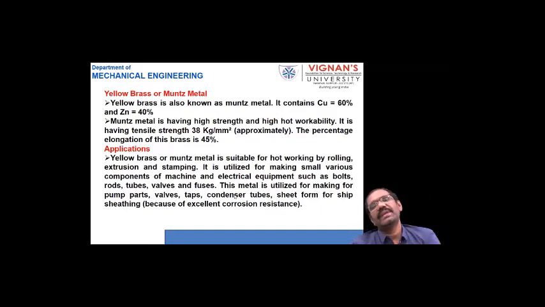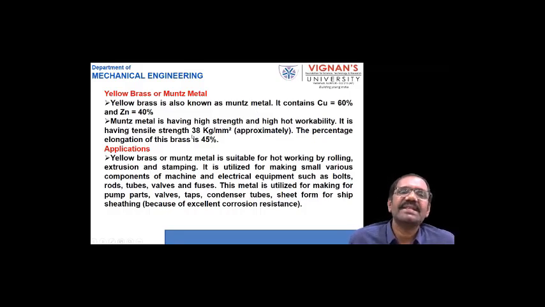This is beta phase brass where zinc is added up to 40%. We also call this one Muntz metal. Muntz metal has high strength and high hot workability. What is this workability? Workability is nothing but formability. When this yellow brass is heated above its recrystallization temperature, it becomes soft and we can easily change its shape and size with less mechanical pressure.